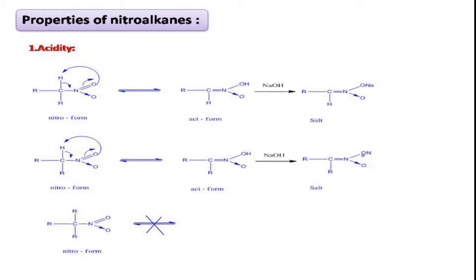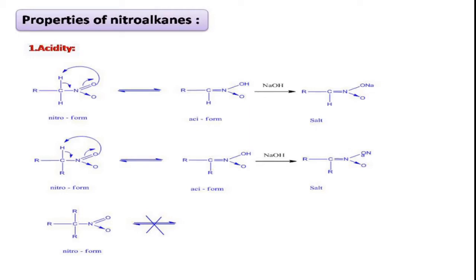In presence of base only, the nitroalkanes will exist in the form of acid and which will further react with the sodium hydroxide to form salt. You can see in the slide, the acidiform reacts with the base to form salt. Similarly, the secondary nitroalkane, second example you can see, is also having one alpha hydrogen atom which involves in tautomerism.